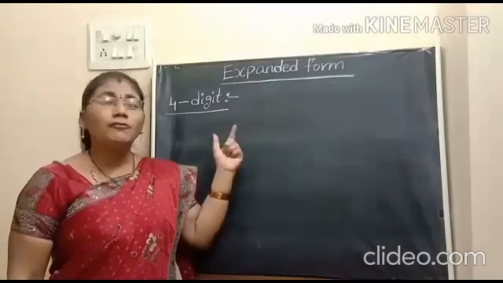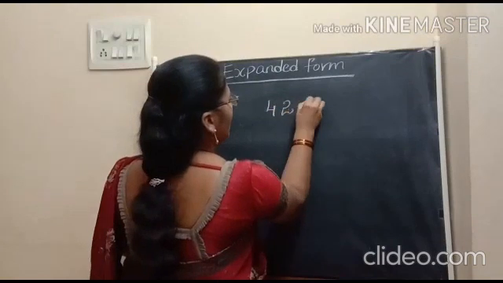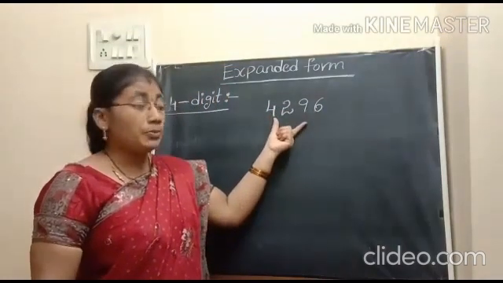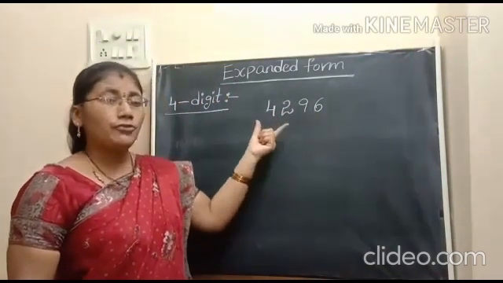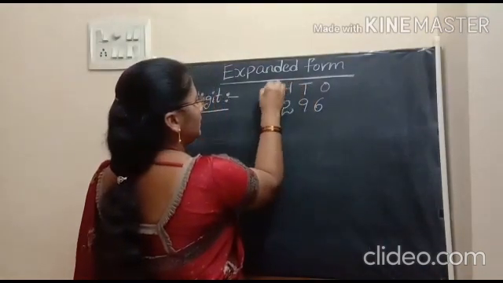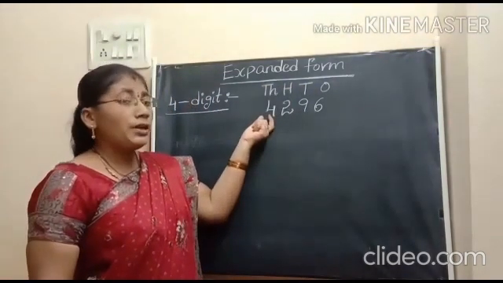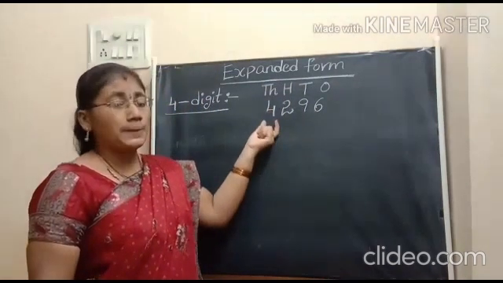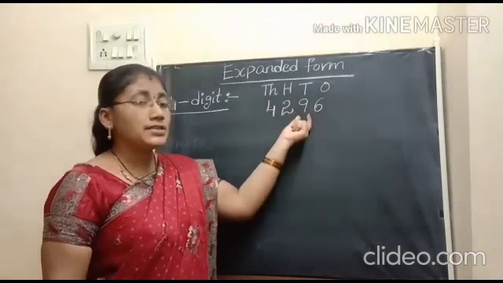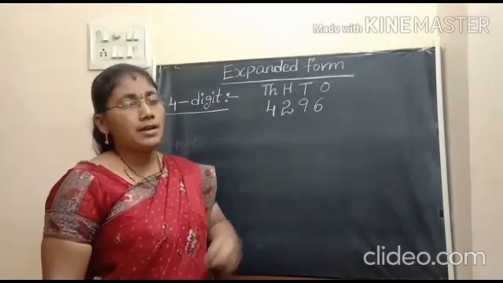Now I am taking a 4-digit number. 4,296. Here we have 4 digits. So to represent these 4 digits, we need 4 places. Those are ones, tens, hundreds, thousands. That means this 4 represents number of thousands in this number. 2 represents number of hundreds in this number. And 9 represents number of tens in this number. 6 represents number of ones in this number.